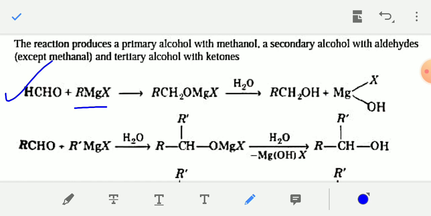In the first step this type of adduct will be formed, and in the next step after hydrolysis the RCH2OMgX will be converted into OH. So by reaction of Grignard reagent with formaldehyde, you will finally get primary alcohol. Just see the change: the alkyl group of Grignard reagent remains the same, R remains the same.